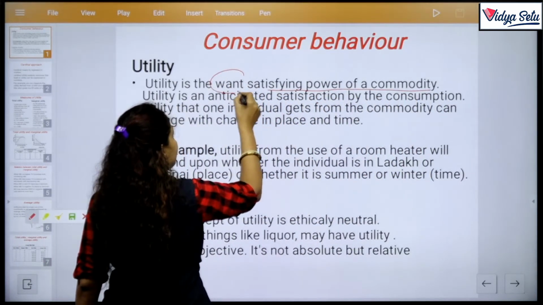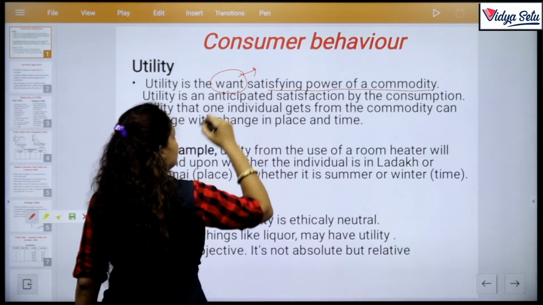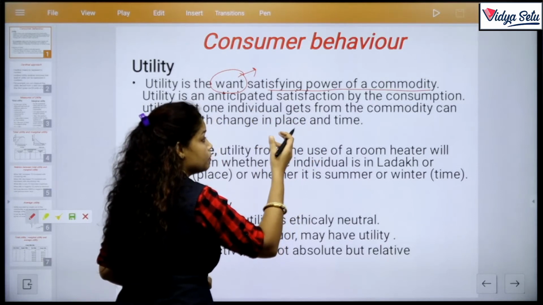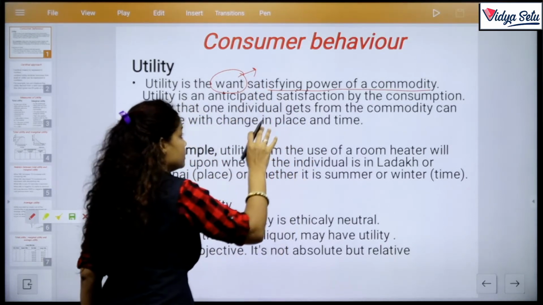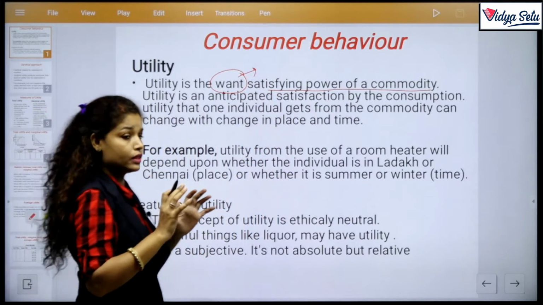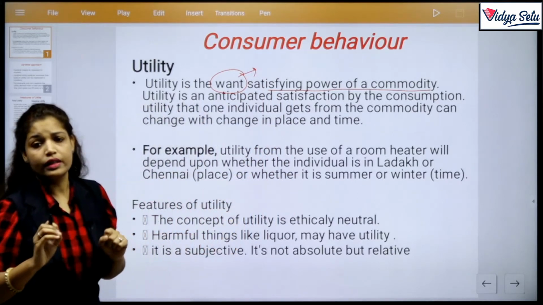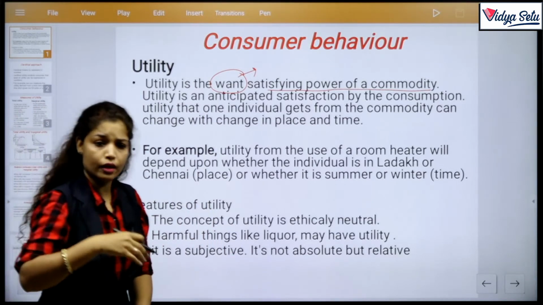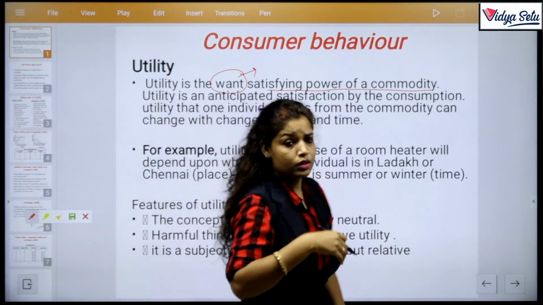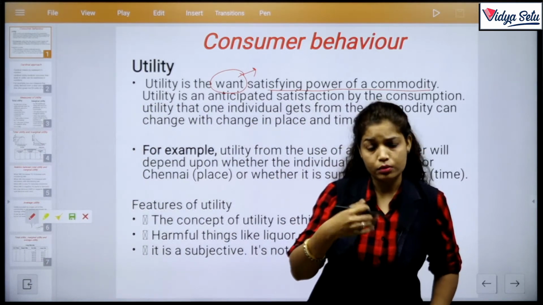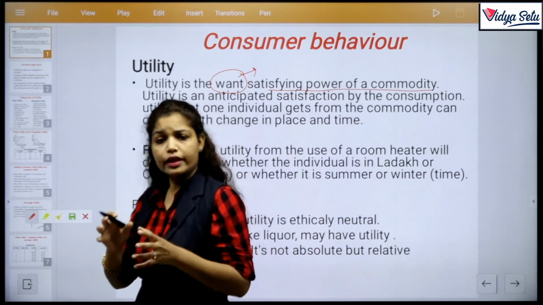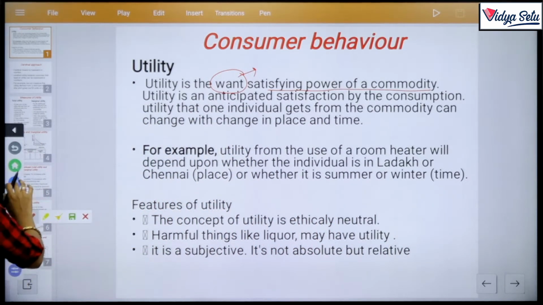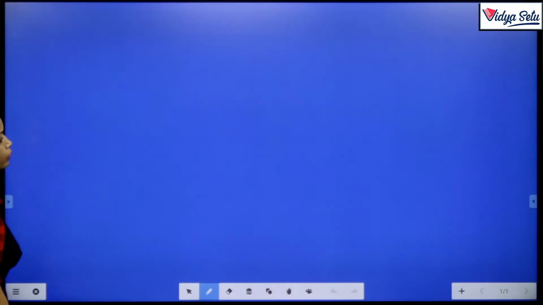Want satisfying power. We don't discuss what the want is, whether good want or bad want. We just discuss the word want. Want may be a good want, or it may be a bad want. That means if someone is satisfied by smoking a cigarette, then the cigarette possesses utility. So by this we have to understand the concept of utility.